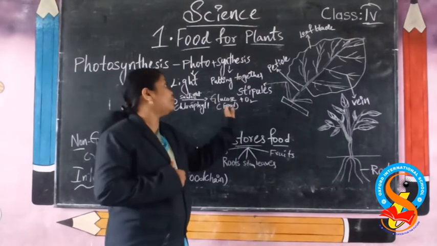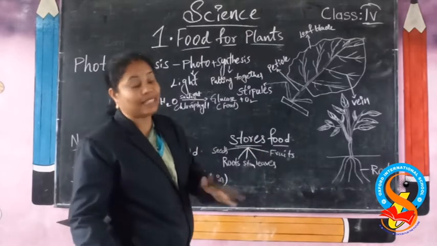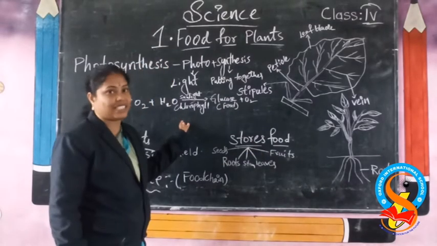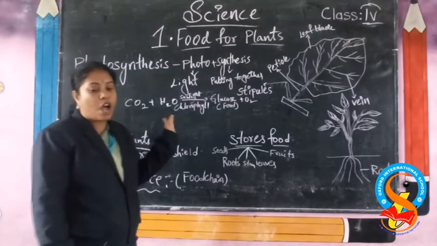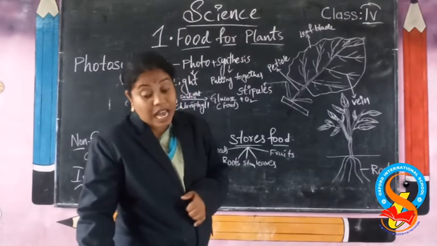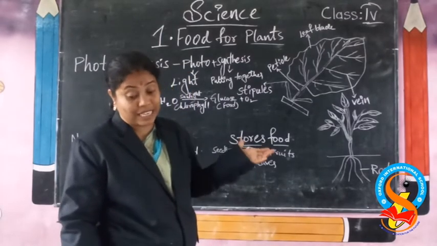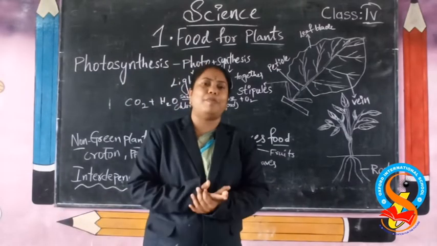It gives food and oxygen, meaning glucose and oxygen. This process is called photosynthesis, and it takes place in the presence of sunlight only. Students, how does photosynthesis take place? Do you know? It happens in the presence of sunlight and also in the daytime. Daytime means what? In the daytime only, the sunlight will be present, no?